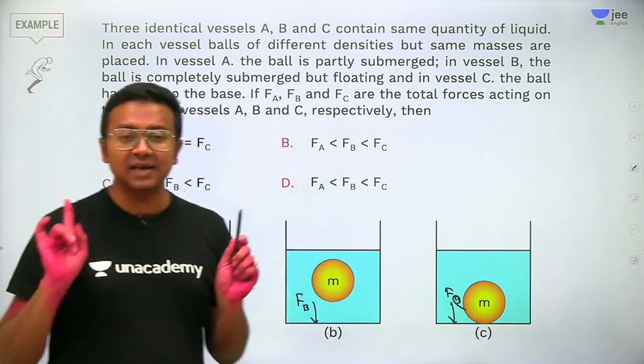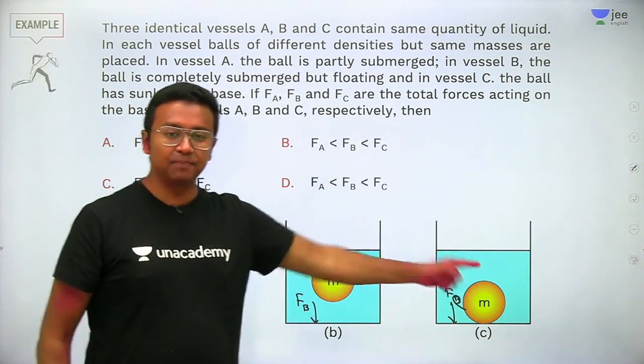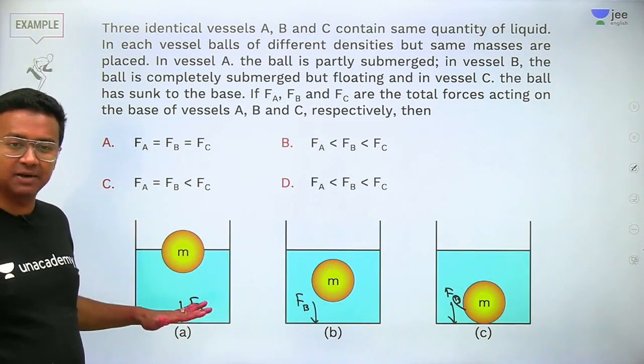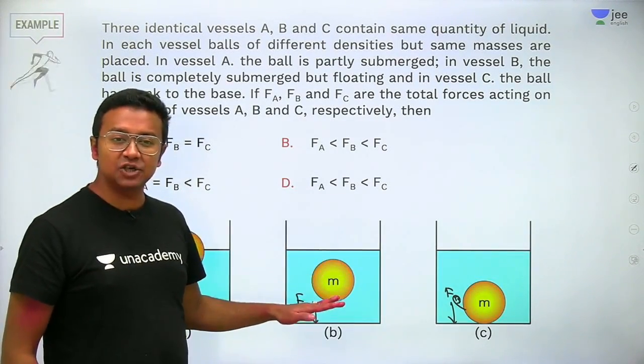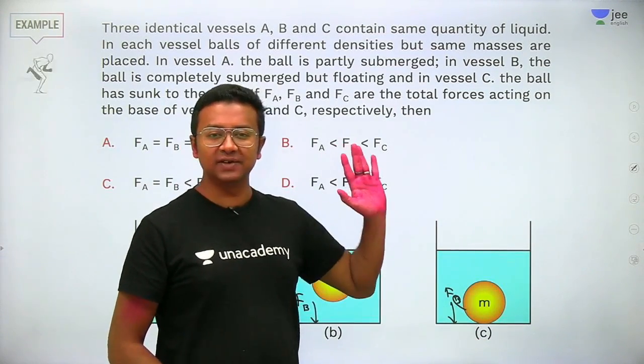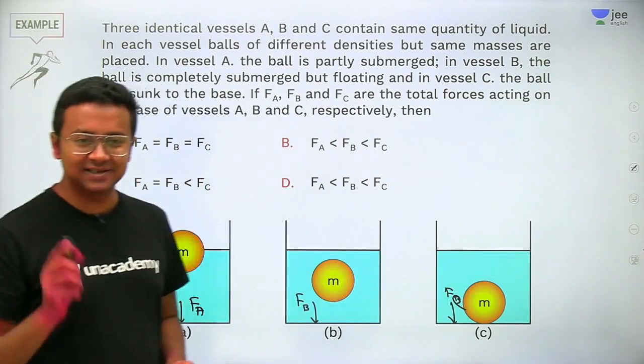So I hope everybody has understood what the question is. Case 1, case 2, case 3. Case 1, partially submerged, partially immersed. Case 2, fully submerged but floating. Third case, to the surface. Okay, simple enough. Now let's go ahead and analyze these cases.